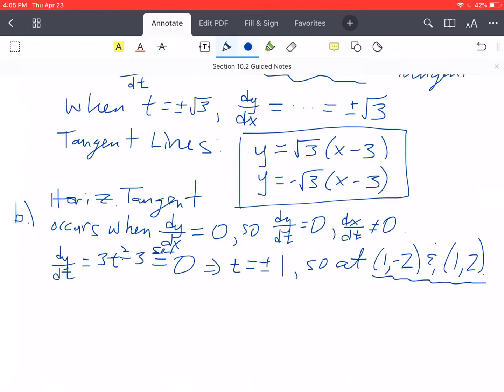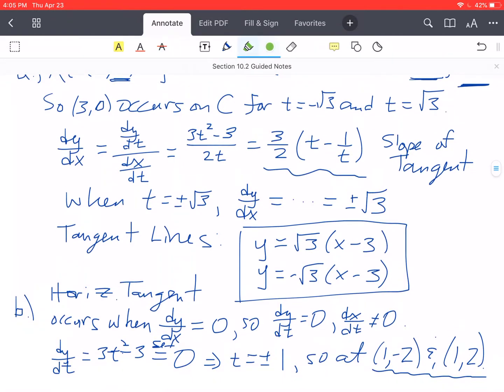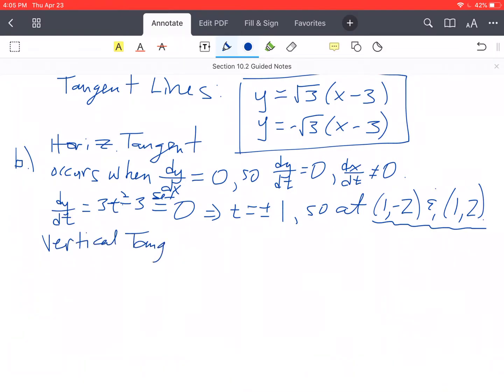And then the vertical tangent occurs when the derivative is undefined. That's going to occur when dx dt is equal to 0, when the denominator equals 0, and that's when we get an undefined value. So the vertical tangent occurs when dx dt is 0.